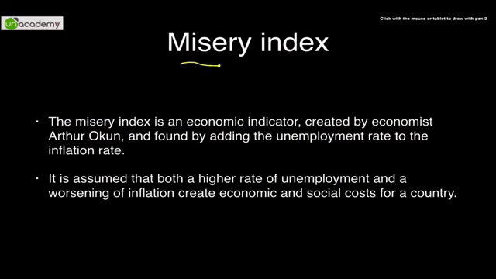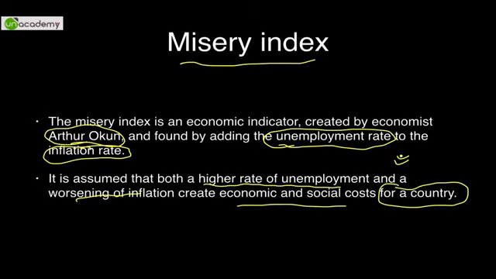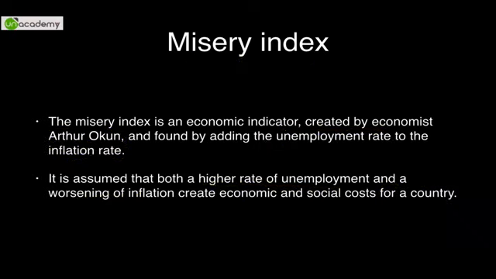Now the misery index, this was created by Arthur Okun. This is not very important, but I thought I'll mention it. Basically, when you add the unemployment rate to the inflation rate, this is again a combination related to the Phillips curve. Basically, you're giving an index to it, and when there is both a higher rate of unemployment and worsening of inflation, it will lead to some socioeconomic cost for a country. You don't need to delve into that too much, but just remember there is a concept called the misery index, in case it is asked in prelims or mains, then at least you have some clue.